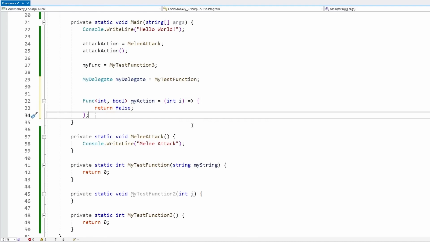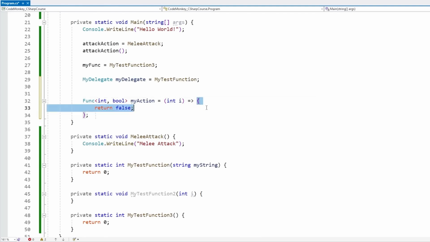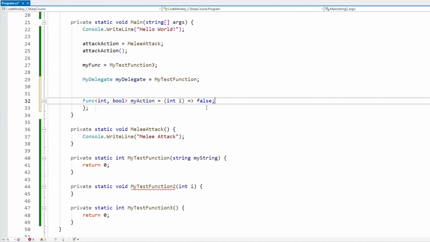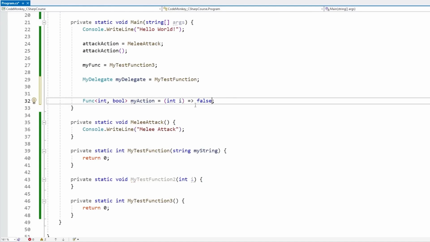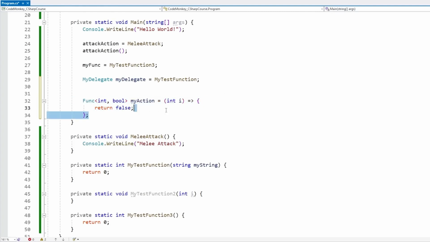And then alternatively, if you want, you can even simplify this even further. So let's erase all this. Let's put just false, just like this. And yep, this is perfectly valid code. This is doing the exact same that we saw previously. The compiler is smart enough to know that if this delegate expects a return value, it is smart enough to add the return into whatever statement we write. So this is perfectly valid code, although normally, like I said, I prefer being explicit. So personally, I prefer to always write everything perfectly.